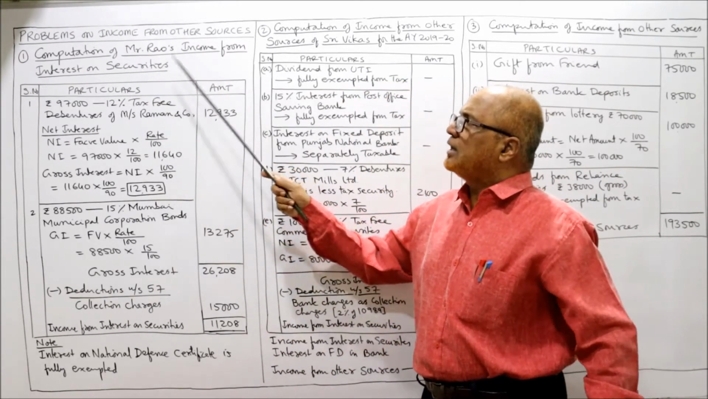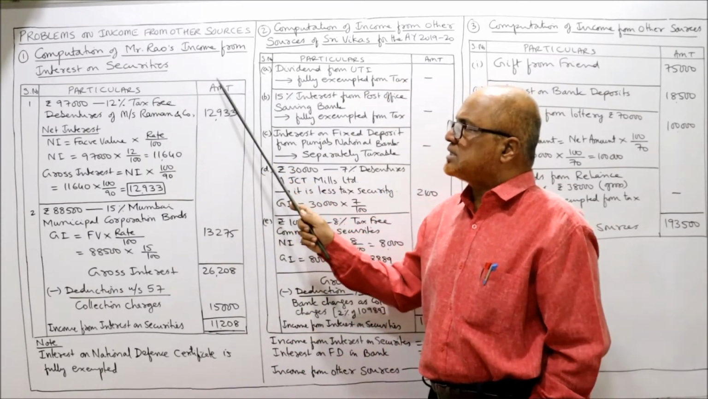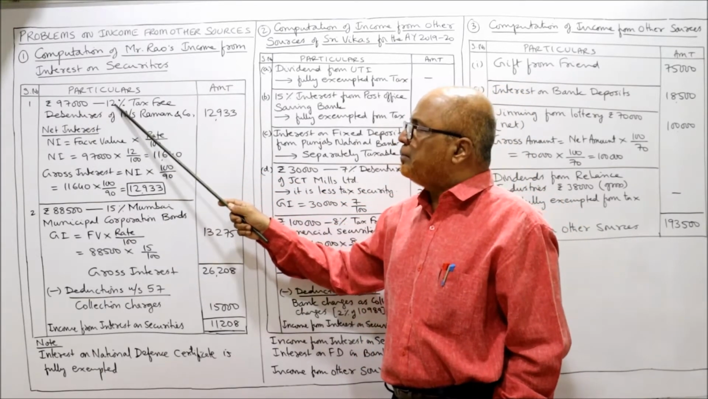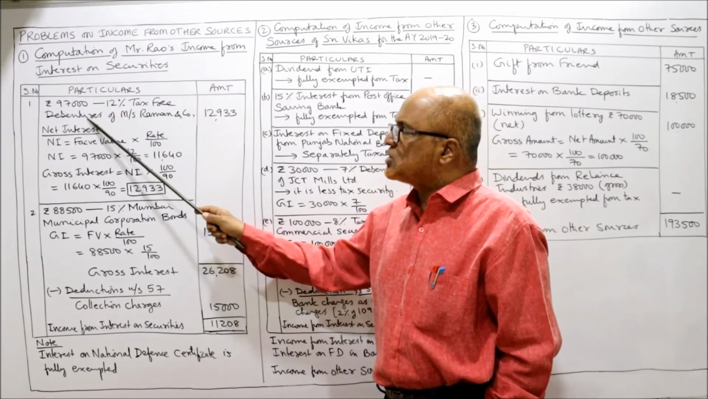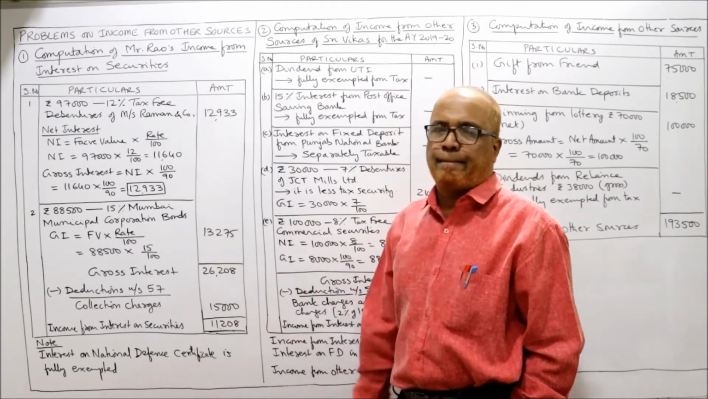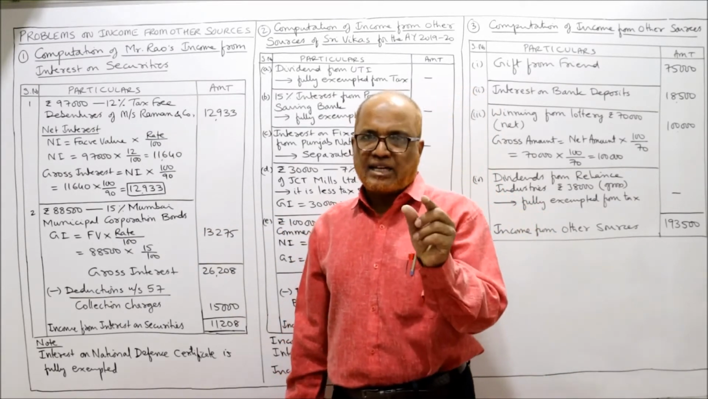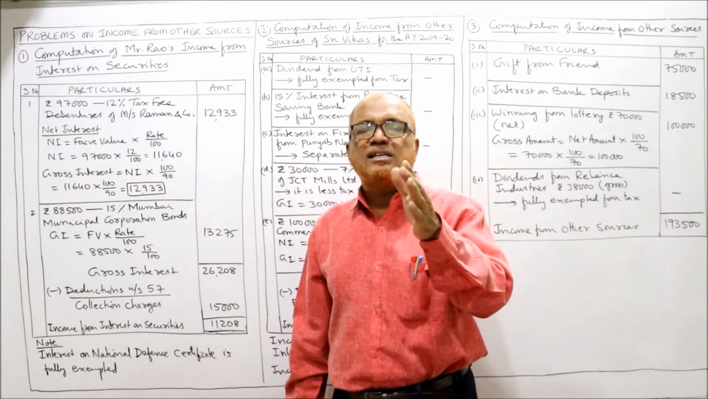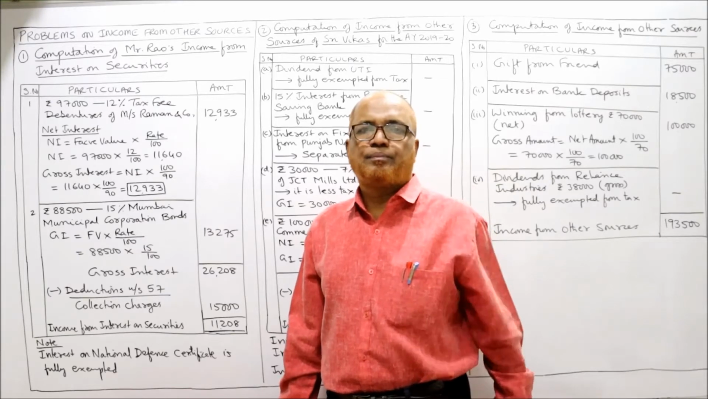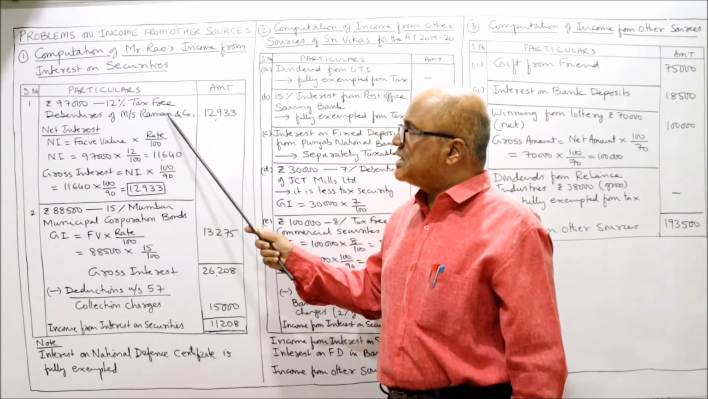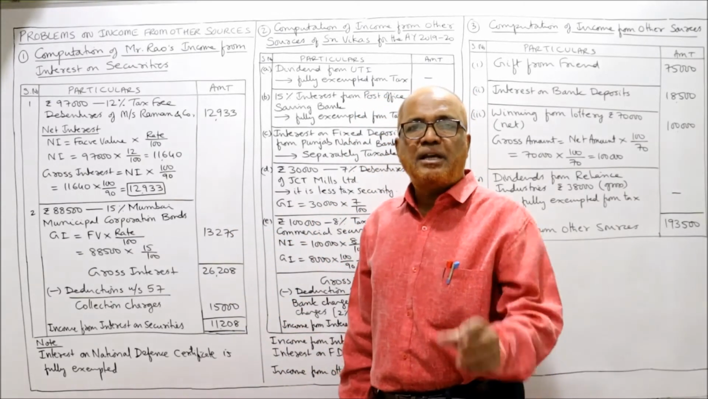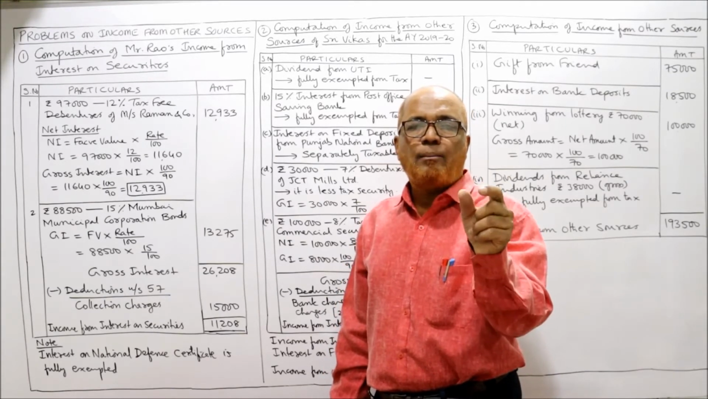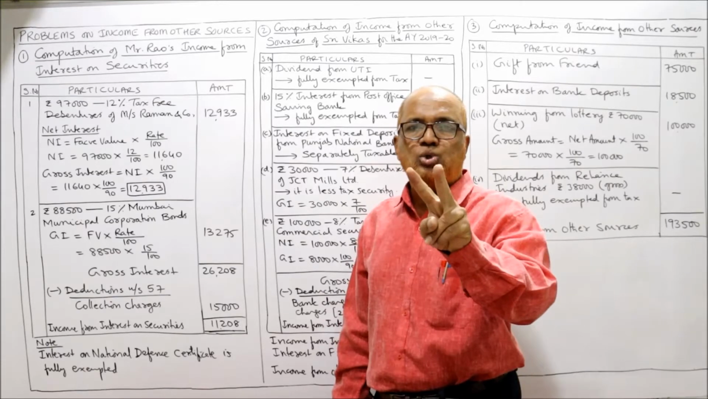Computation of Mr. Rao's income from interest on securities. Particulars, amount, serial number. First one, 97,000, 12% tax-free debentures of Messrs. Raman and Company. See, it's a tax-free debenture. And if it is tax-free, you have to see whether it is a government or commercial security. It is commercial. Messrs. Raman and Company means it's a commercial security. So for tax-free commercial security, there are 2 steps.